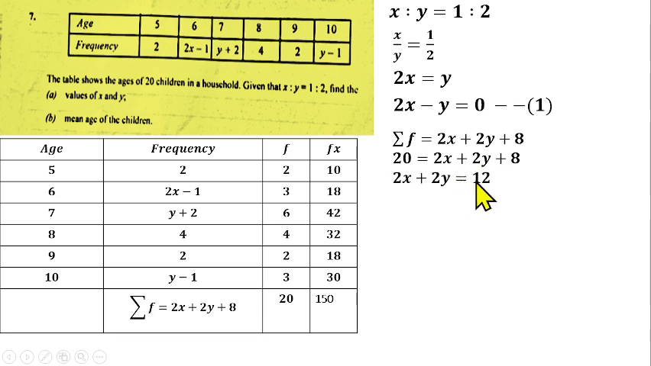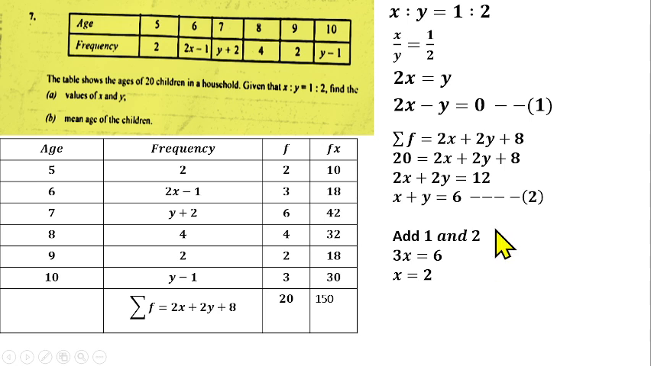We can collect like terms here. We have 2x plus 2y equals 20 minus 8, that gives us 12. We can divide through by 2, so that gives us x plus y equals 6, which we can call equation 2. We can solve equation 1 and equation 2 simultaneously to find the value of x and y. We can eliminate y by adding the two equations together. If you add equation 1 and equation 2, we have 2x plus x, that gives us 3x, then minus y plus y gives us 0, and 0 plus 6 gives us 6. Divide both sides by 3, x will be equal to 2.